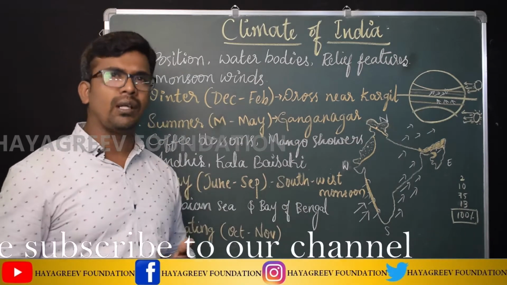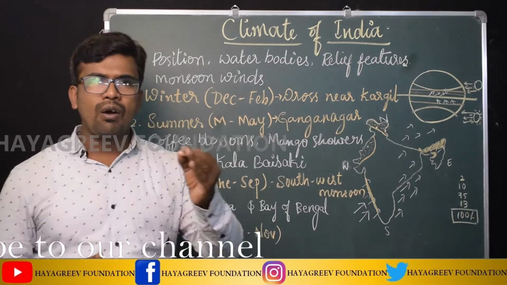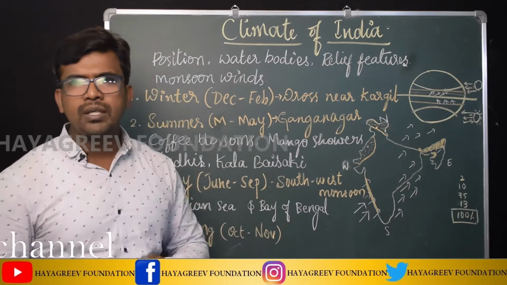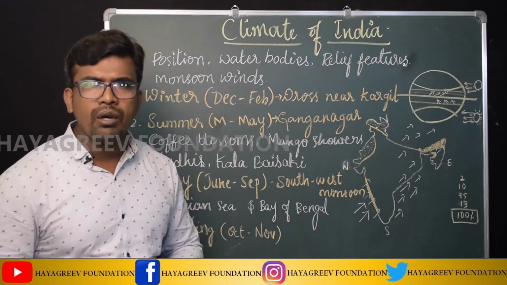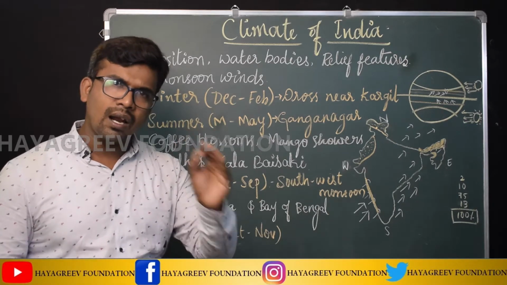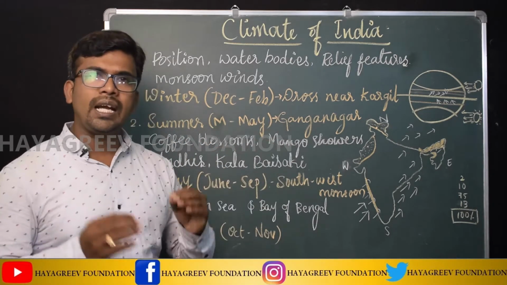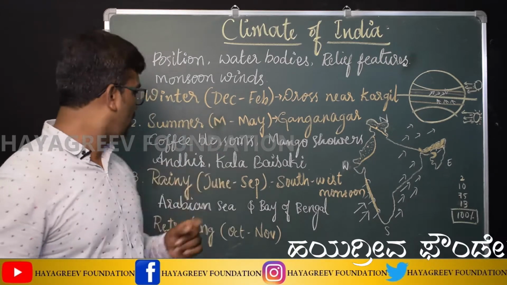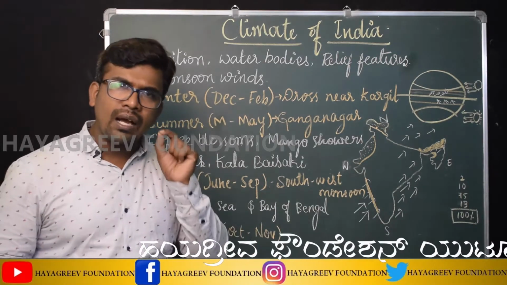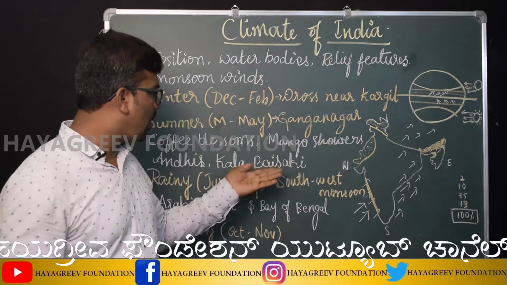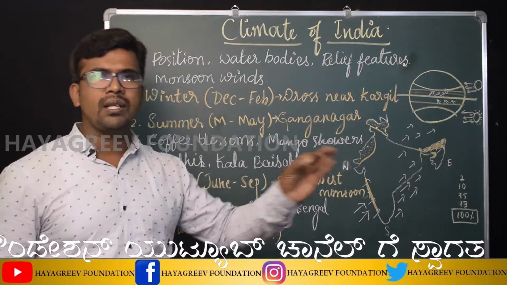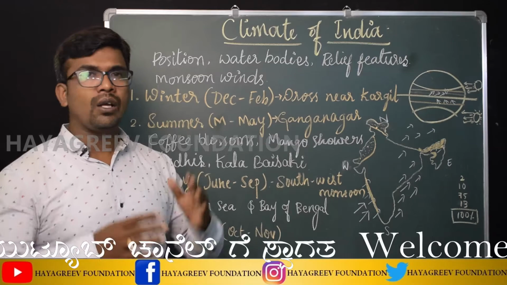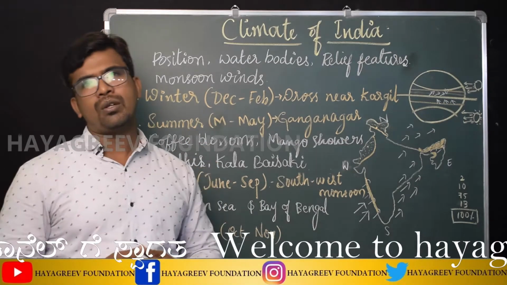Suppose a question is like this: what is coffee blossoms? Coffee blossom is a pre-monsoon shower which occurs in Karnataka. Mango showers are pre-monsoon showers which occur in Kerala. Andhi occurs in Uttar Pradesh. Kala Vaisakhi occurs in West Bengal. So these are the pre-monsoon showers.